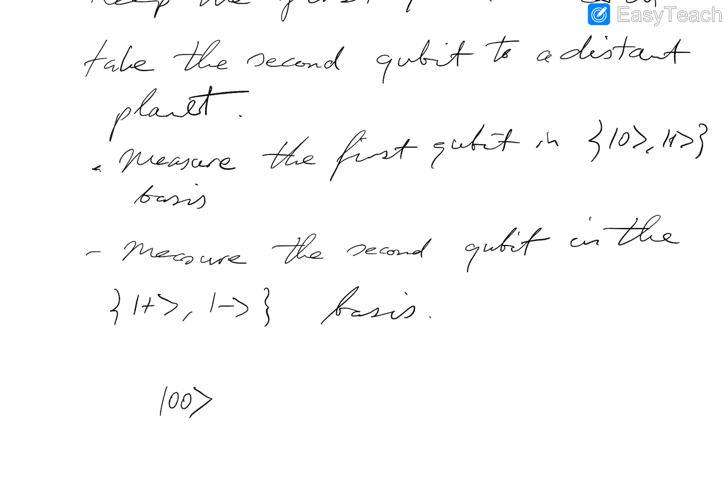So as soon as we make a measurement in the canonical basis, whatever the outcome is, either 0 or 1, the new state will be a non-entangled state. It will be a decomposable state. It's either going to be 0, 0 or 1, 1. If it's 0, 0, and the same argument is valid for 1, 1, well, this state is not entangled. This is simply the tensor product of two single qubit systems, right?